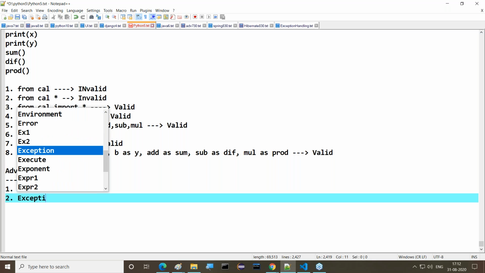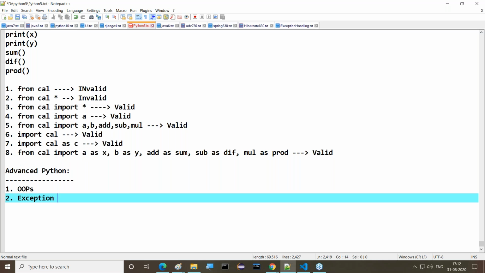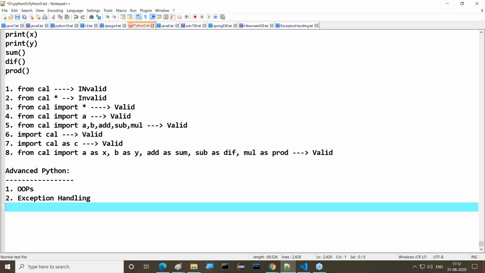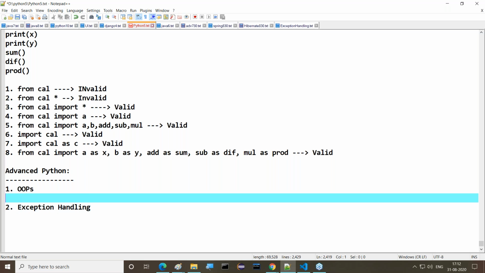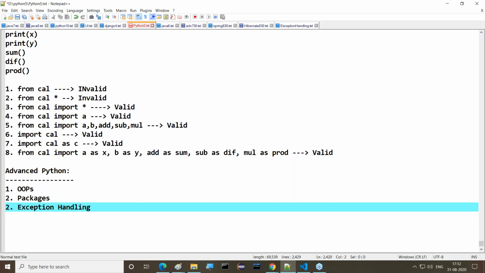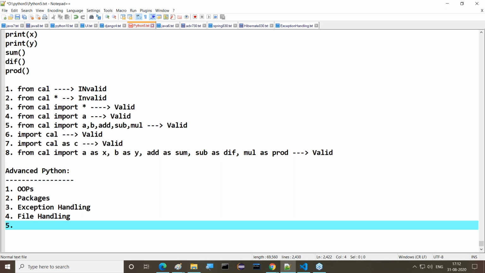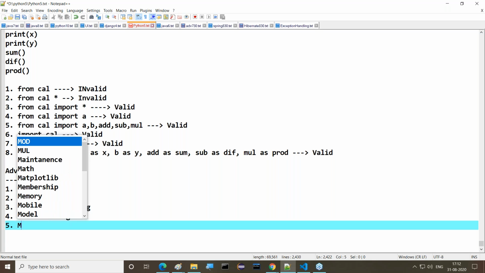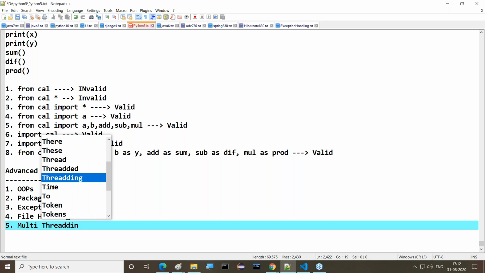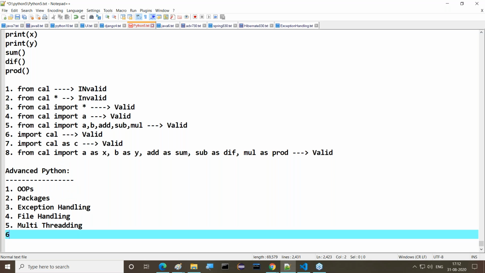Then after this, the next thing will be exception handling. Before exception handling, the second point will be packages and modules, basic awareness. Modules we completed; now here we have to understand packages. Next one is exception handling. After exception handling, we go for file handling. Then after file handling, the next one is multi-threading.